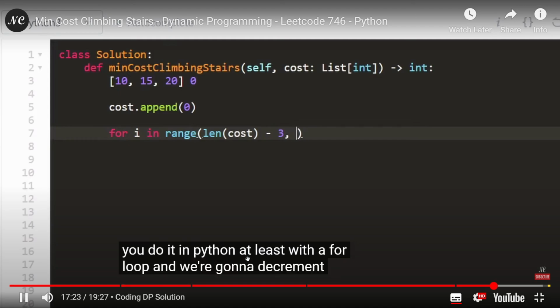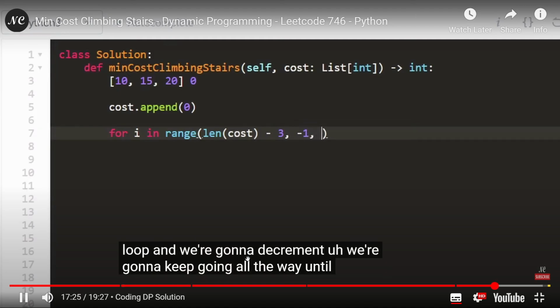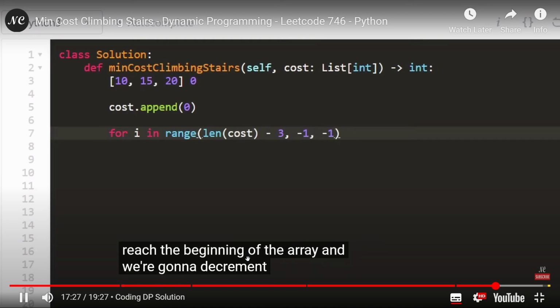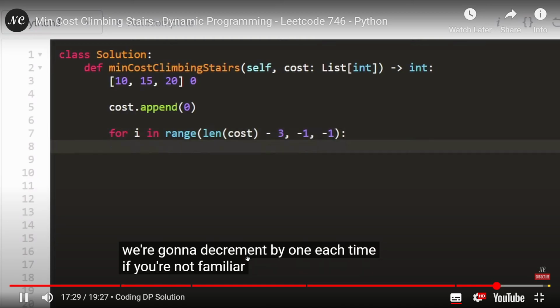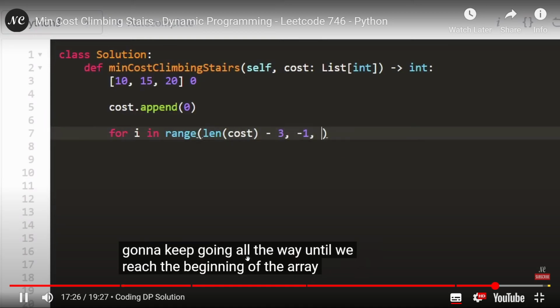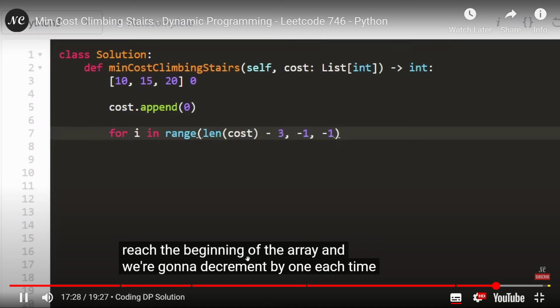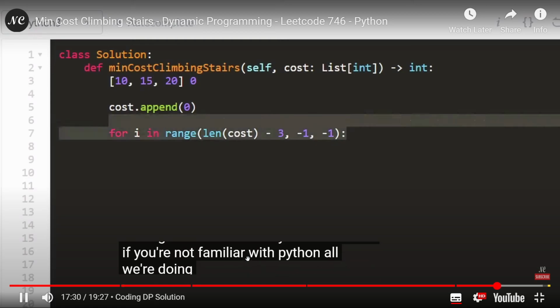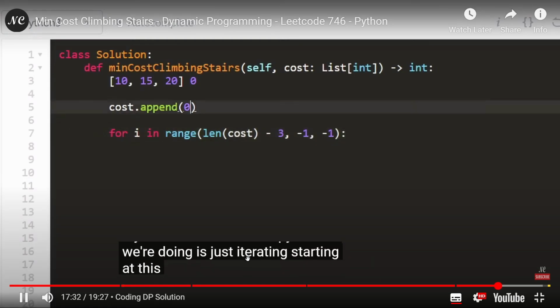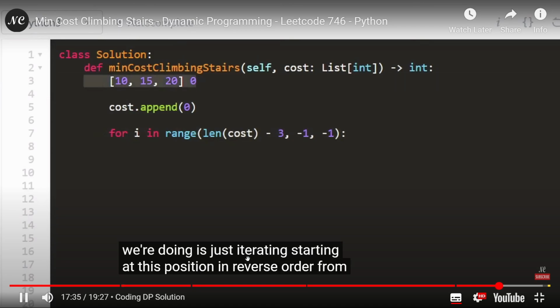And we're going to decrement. We're going to keep going all the way until we reach the beginning of the array, and we're going to decrement by 1 each time. If you're not familiar with Python, all we're doing is just iterating, starting at this position in reverse order from this array.